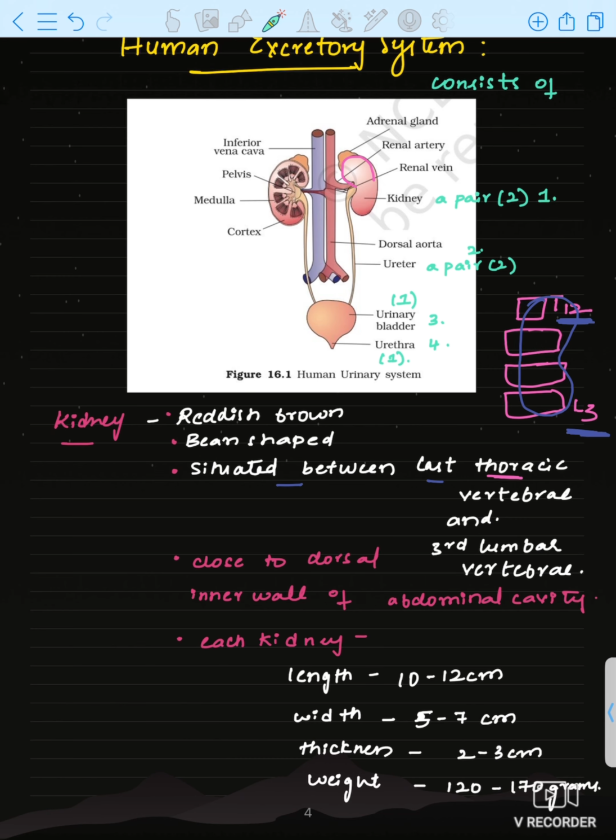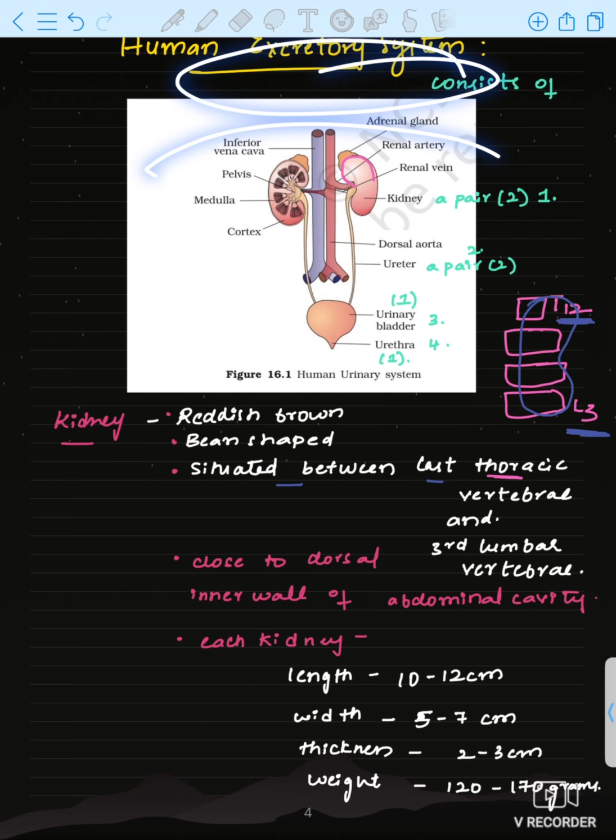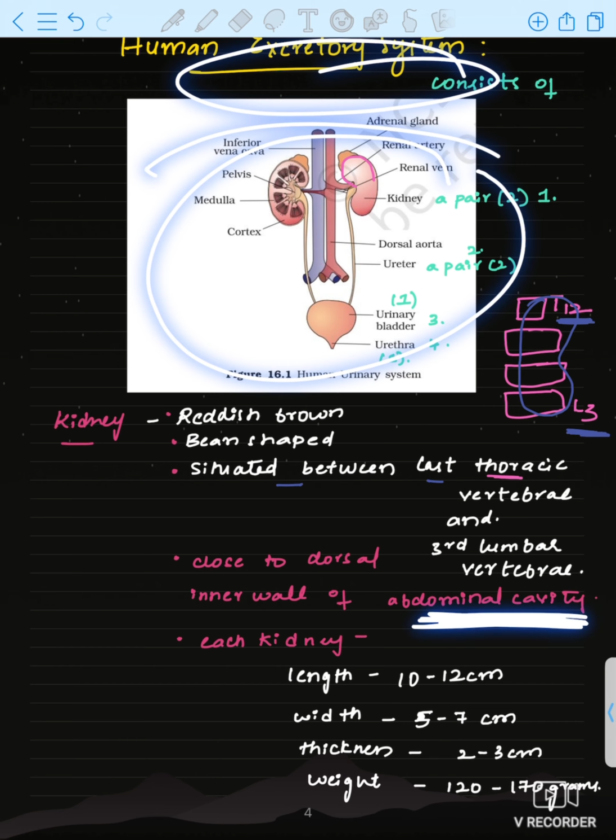So next, actually kidneys are situated dorsally, meaning back side. See, I told you this diaphragm is there, no? The diaphragm divides the thoracic cavity above and the abdominal cavity below. Kidneys are located in the abdominal cavity, on the inner wall of the abdominal cavity, in close proximity to the dorsal side.